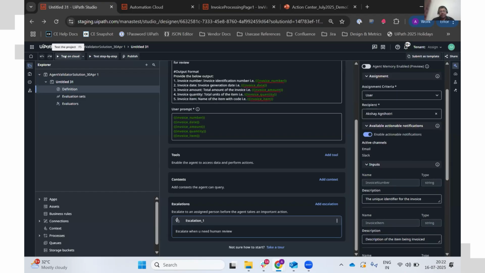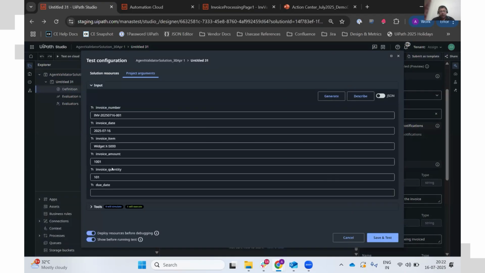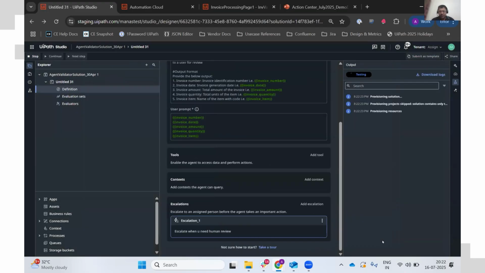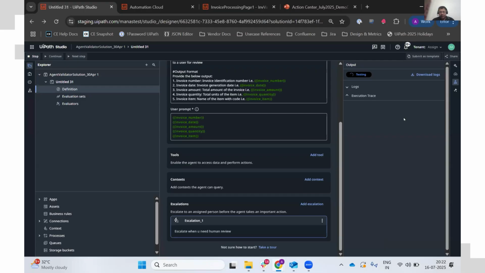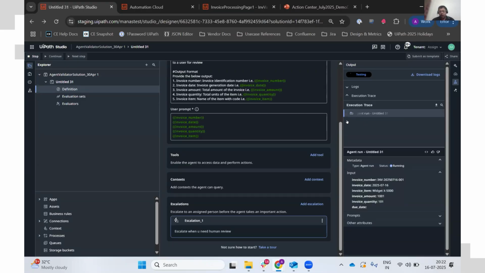So let me now just test this particular feature. I will be getting all the inputs, which I have already defaulted. So I will get an escalation if the invoice amount is greater than 1,000 or invoice quantity is greater than 100. So let me save this. I should get my task not only in Action Center, but now also in my Outlook email as well as Slack. So good, it's fast. This is one other advantage you will be getting soon with our offering, the speed, where we are constantly working day and night.